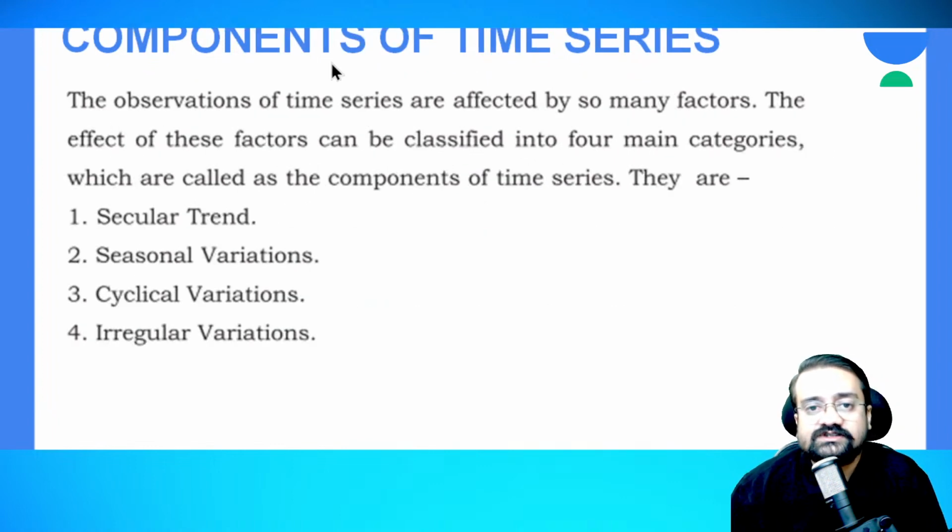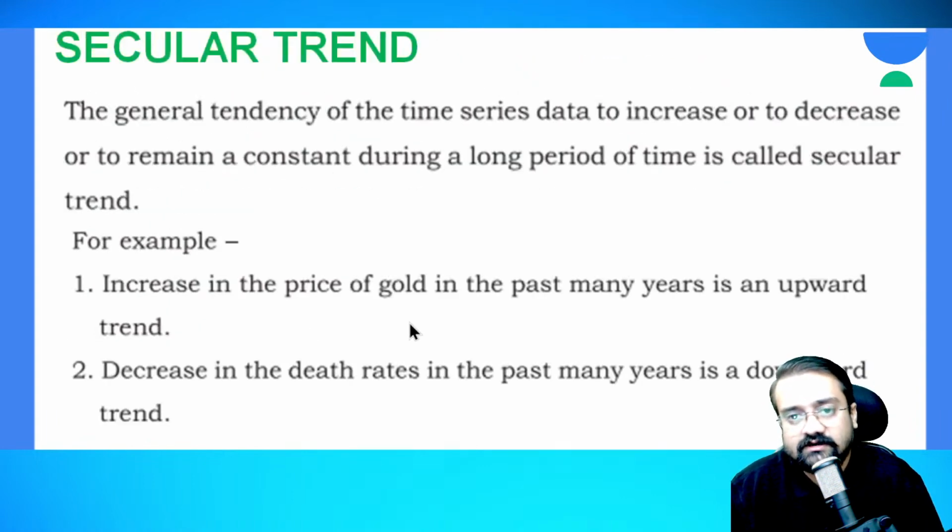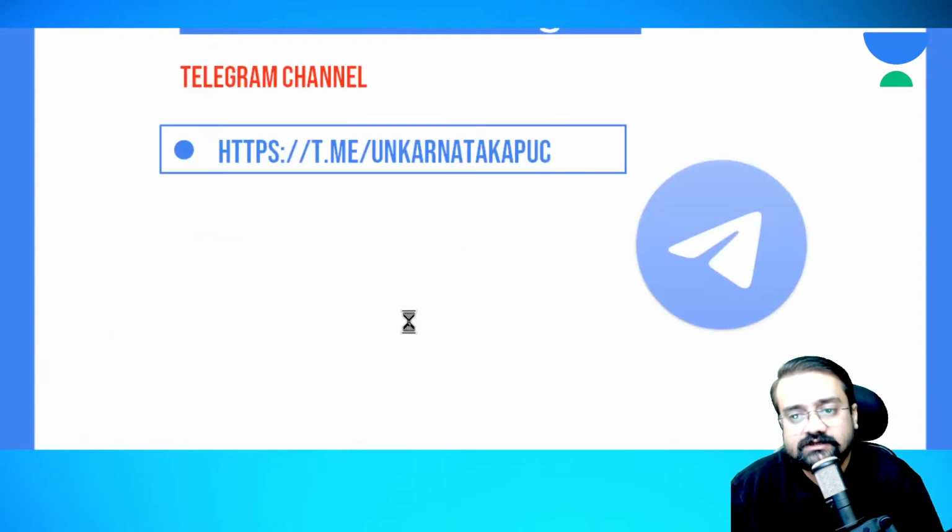Next, the most important one, components of time series. We have 4 components here: secular trend, seasonal variation, cyclical, and irregular. I have explained all these 4 variations in detail. These may appear for 5 marks: explain the components of time series. Or if they are asked separately, they may come for 2 mark questions. So please note down, and let's sum up the session today.